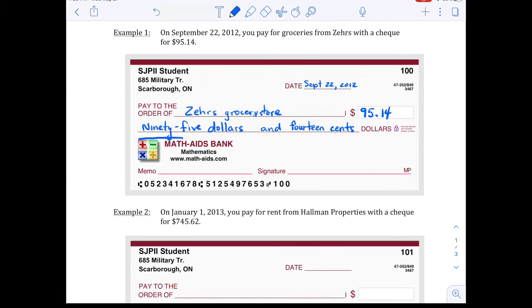Now down here will be your bank's address. So if you're with a Bank of Montreal or you're with Scotiabank, that would be written down here on your check. Memo is just a note to say what is it for. So these are for groceries. Had you paid for rent or something like that, you might write rent down there. And then down at the bottom, you would need to write your signature. So I would say Mullrooney. And that was what I would give to the grocery store, or to the landlord if I'm paying rent, or to maybe a car dealership if I'm putting a down payment on a car, something like that.